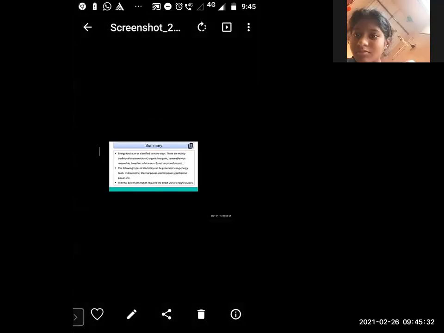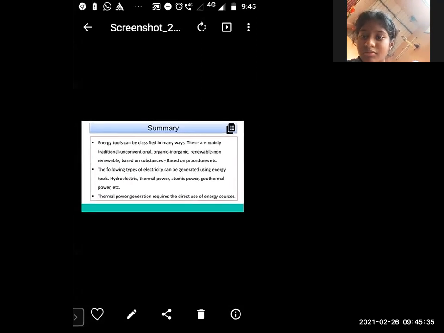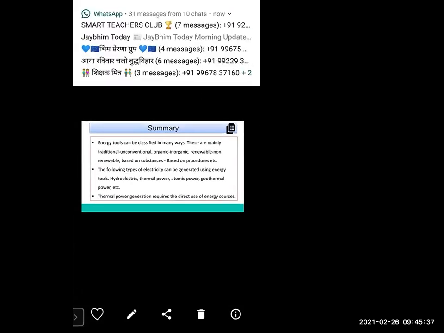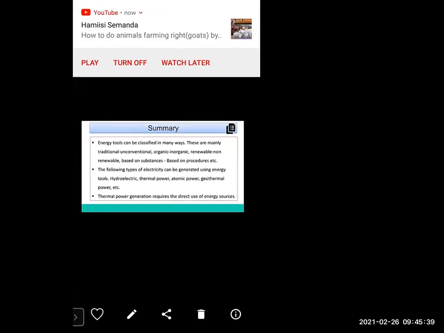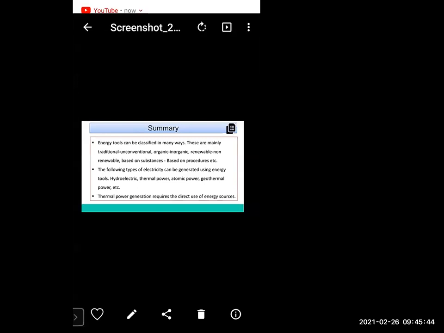Okay. So today the summary of the lesson: energy resources can be classified in many ways. These are mainly traditional, unconventional, organic, inorganic, renewable, non-renewable, based on substances, based on procedure, etc. The following types of electricity can be generated using energy resources: hydroelectric, thermal power, atomic power, geothermal power.